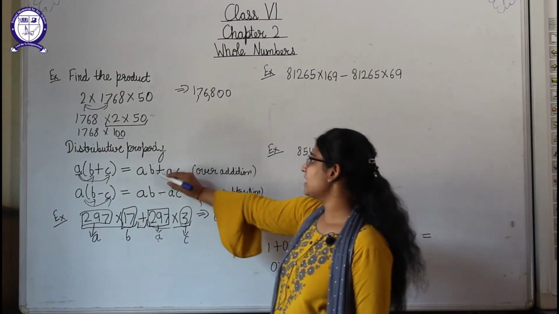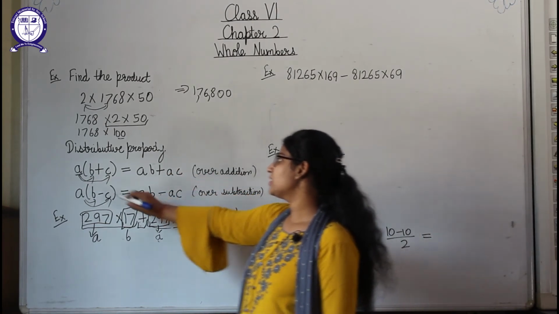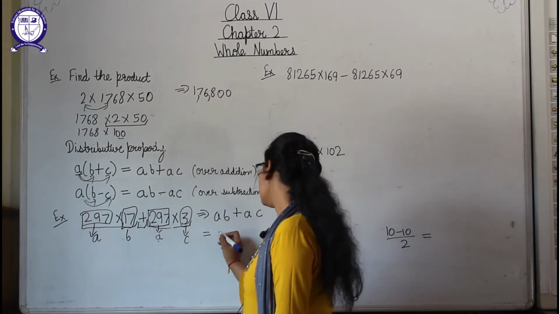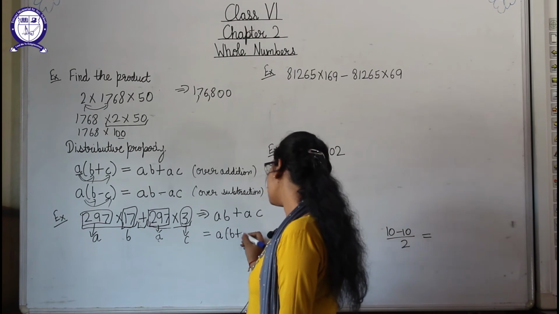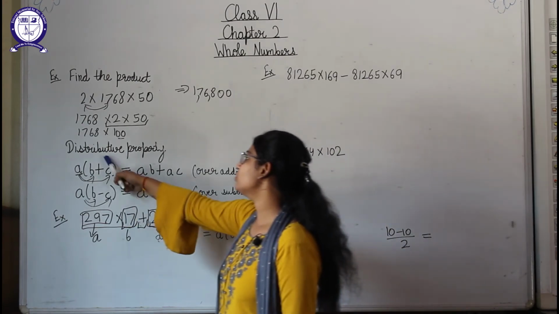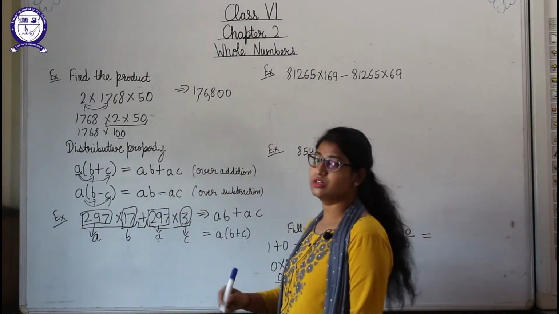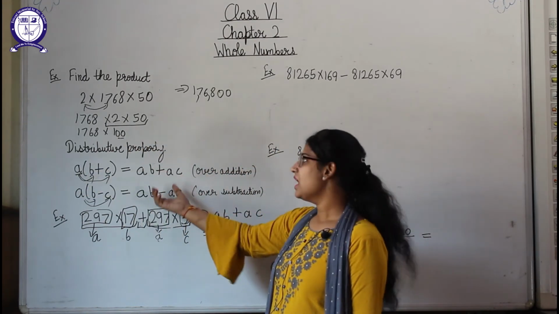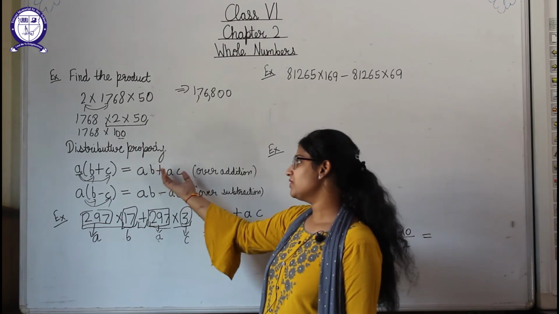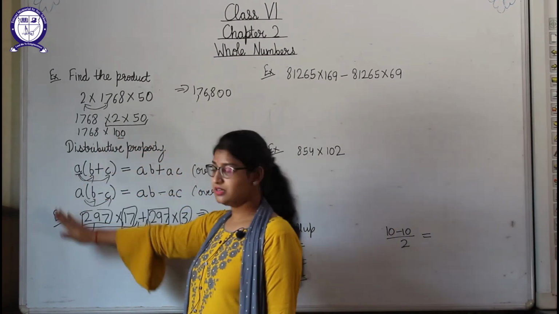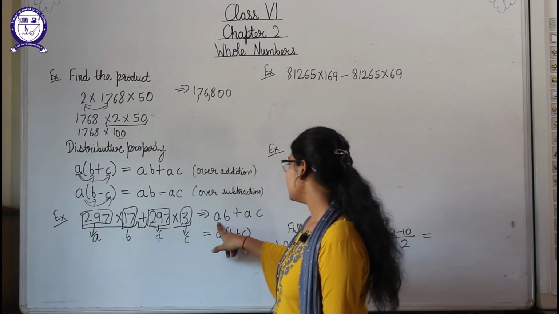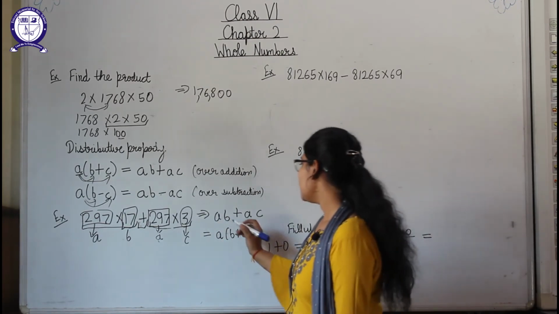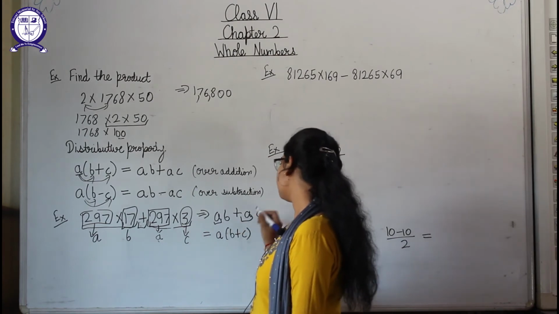Okay, and we know that AB plus AC can be written as A into B plus C. We can write this as A into B plus C, and according to which property? According to distributive property over addition. Students, if this kind of expression is given, we can write this equal to this one, and if these kind of equations are with us, we can write the left side expression. Okay, so here A into B plus C, it means we are taking A as common from these two.